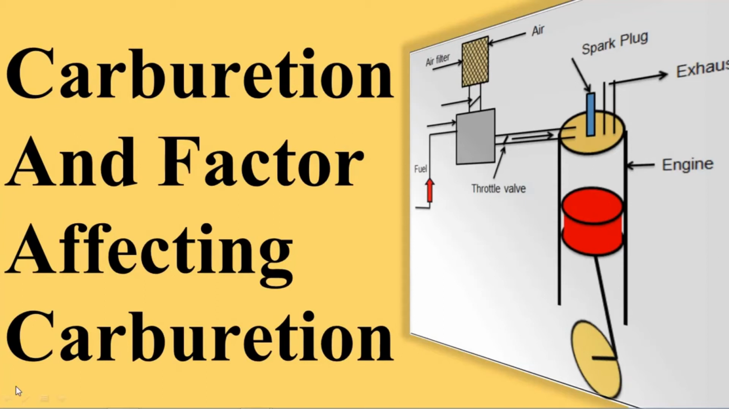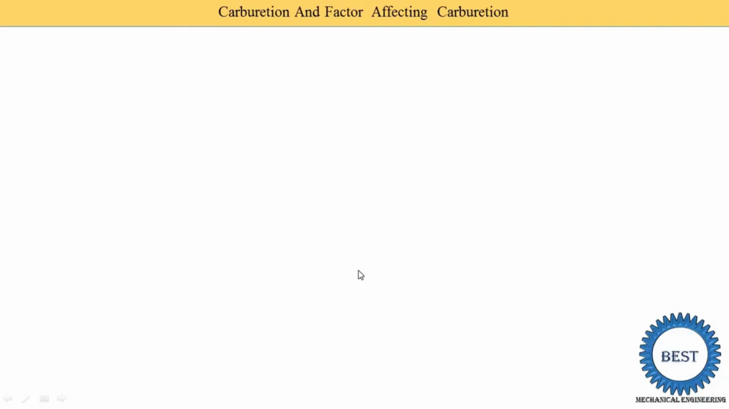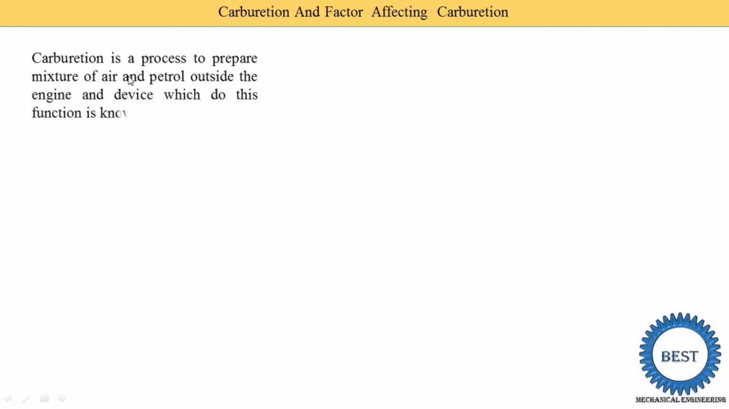In this video, I discuss what carburation is, in which component carburation occurs, and the factors affecting the carburation process. So first we understand what carburation is. Carburation is a process to prepare a mixture of air and petrol.